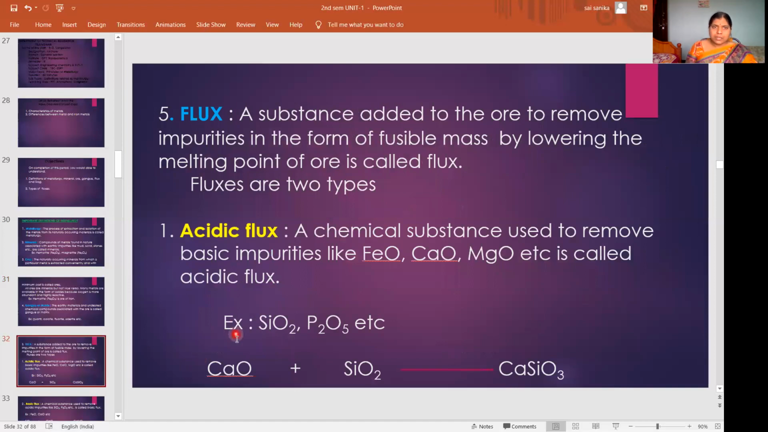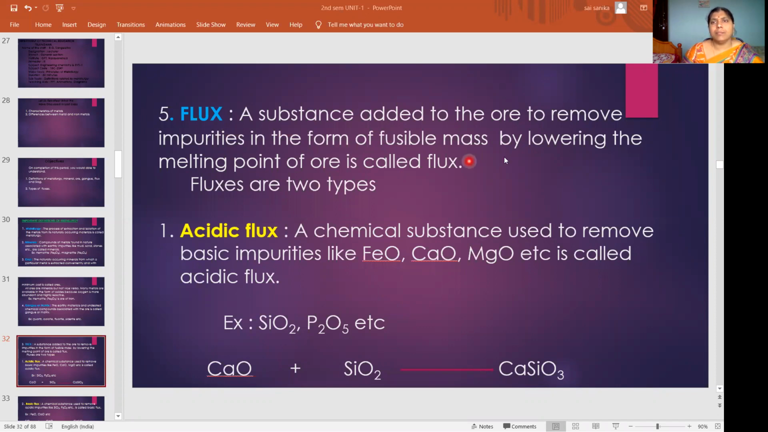Okay, then next come to the flux. A substance added to the ore to remove impurities in the form of fusible mass by lowering the melting point of ore is called flux. So what we are doing here is to remove the impurity present in the ore. We are adding some substance externally. So that is called as flux.